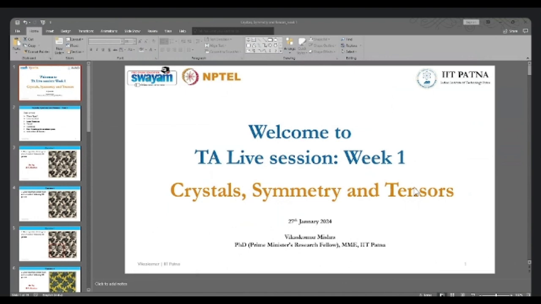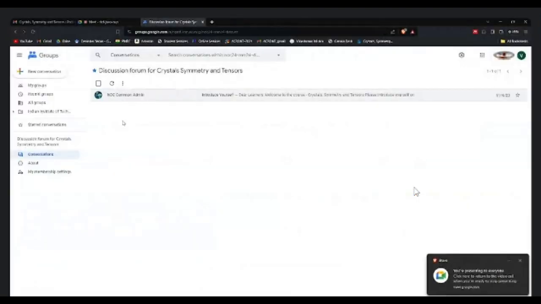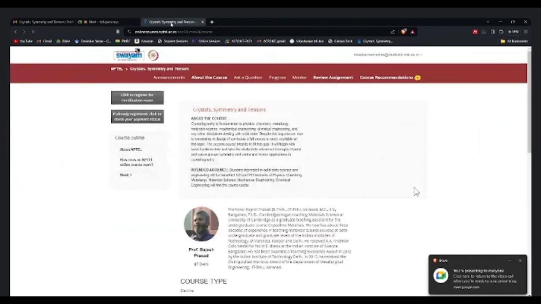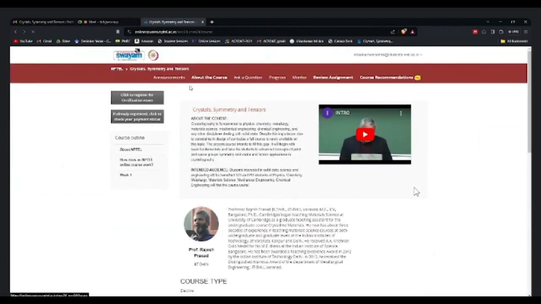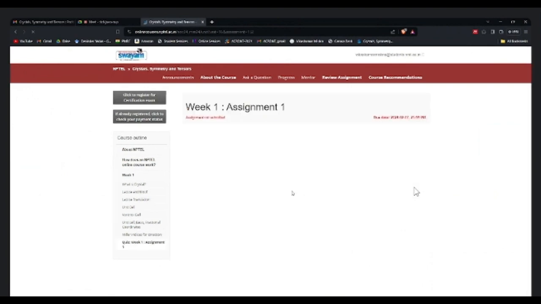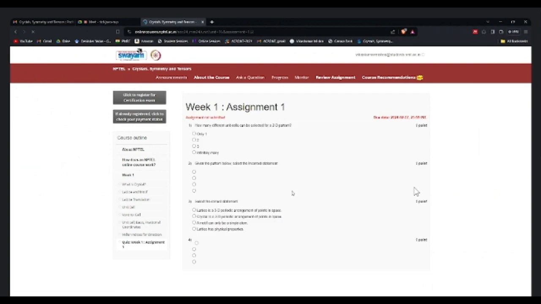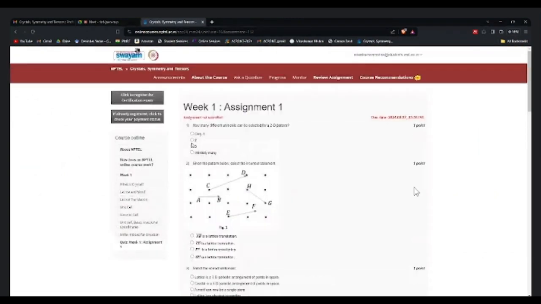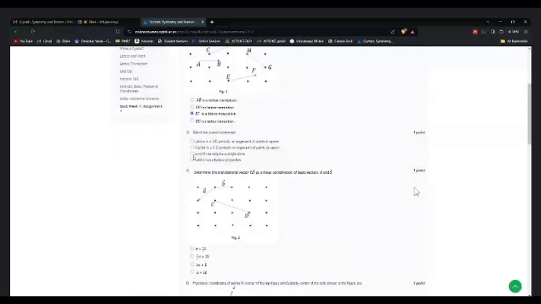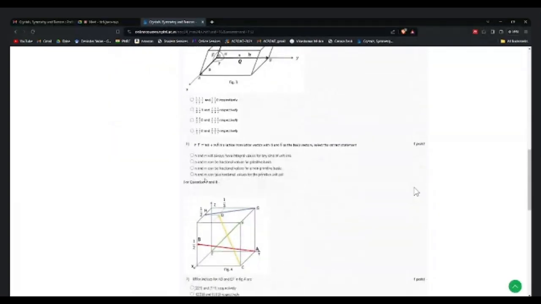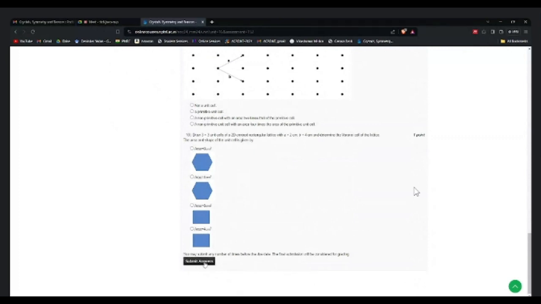Let me show you the week one assignments that we have. Let's go back. Here we can see week one. We can click on week one, and here is quiz one. These are the list of questions that you have to do. I'm just clicking randomly on anything, and once you are done with your questions and answers, you can directly go to Submit Answers, and that assessment will be recorded by us.